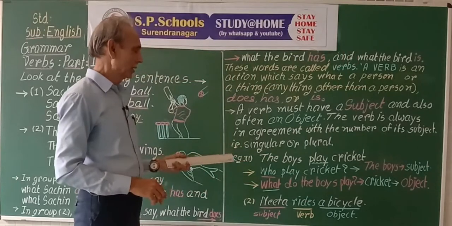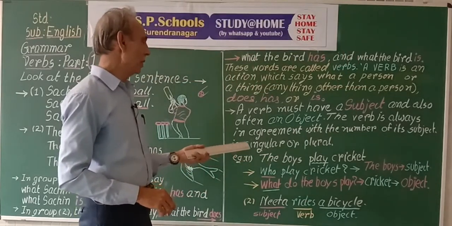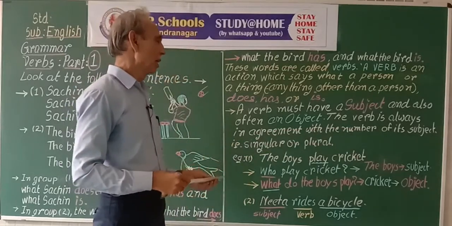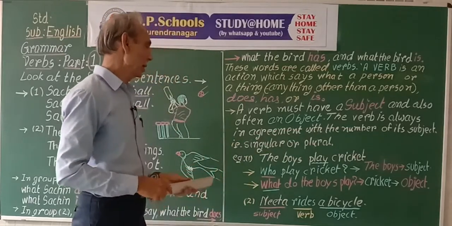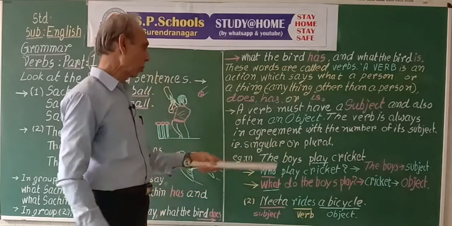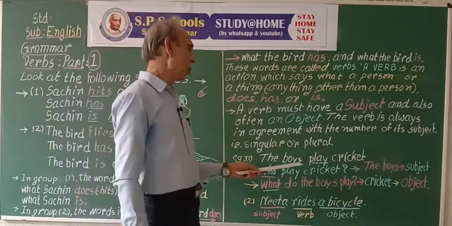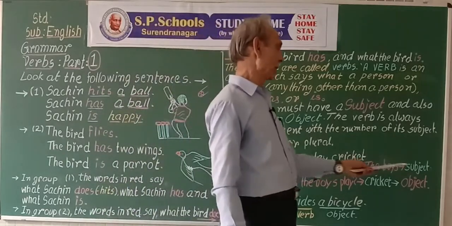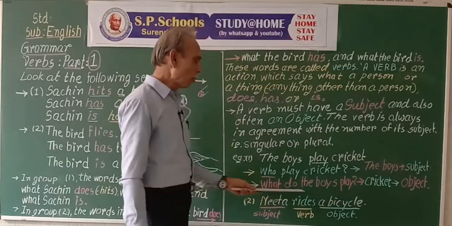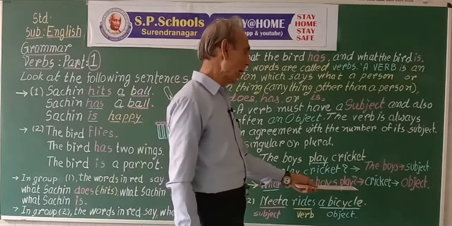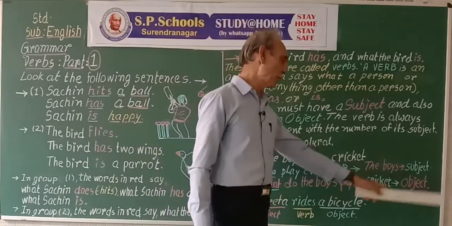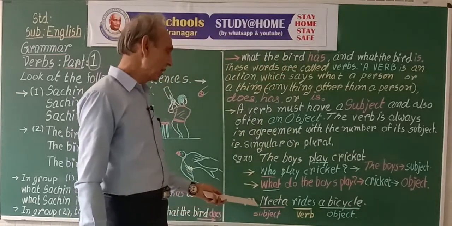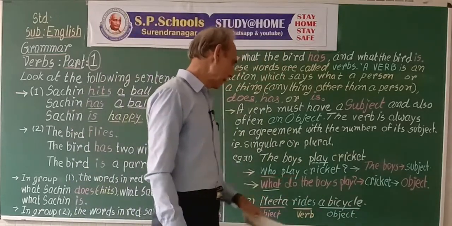Thus, the verb is in agreement with the subject in number, singular or plural. The boys play cricket. Who play cricket? The boys, subject. What do boys play? Boys play cricket. It is the object.